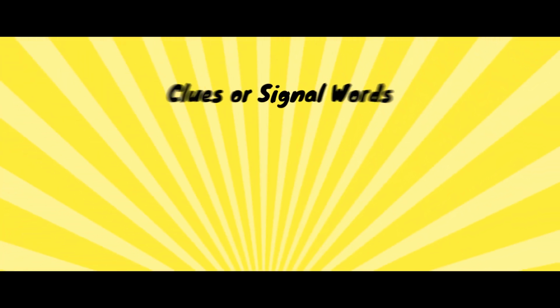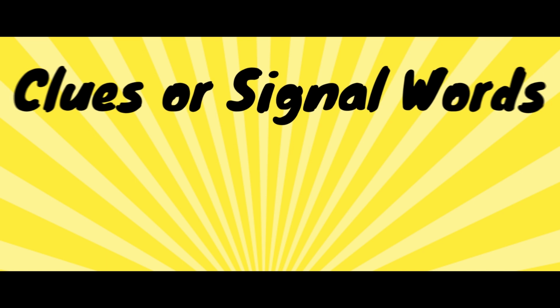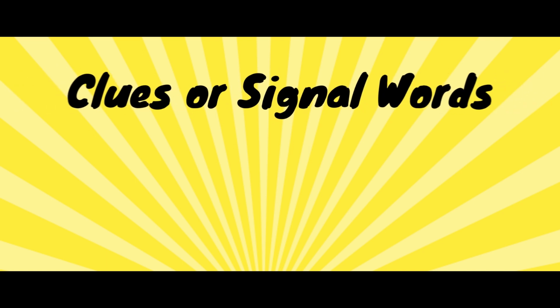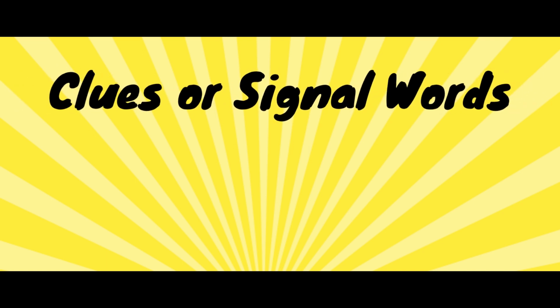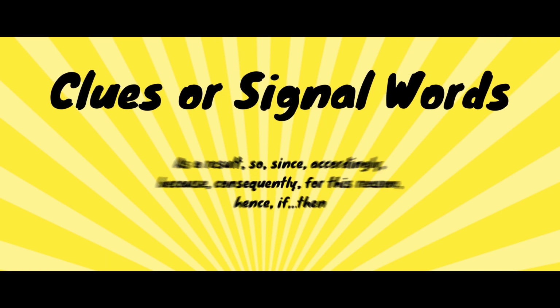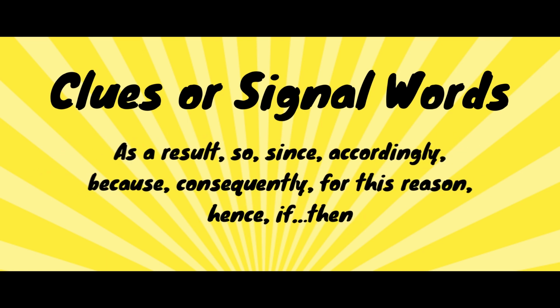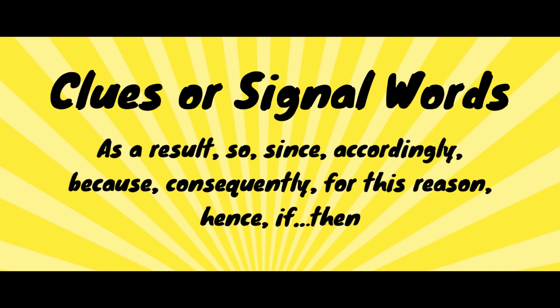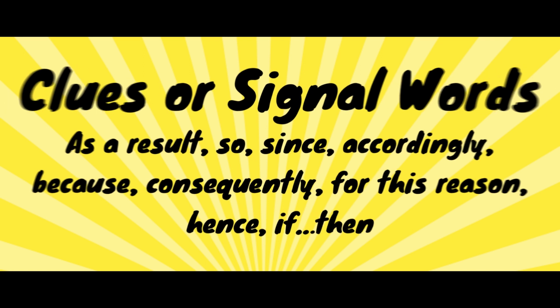Now, what are the clues or signal words that will help us identify that the type of context clue is cause and effect? We have as a result, so, since, accordingly, because, consequently, for this reason, hence, if, then.